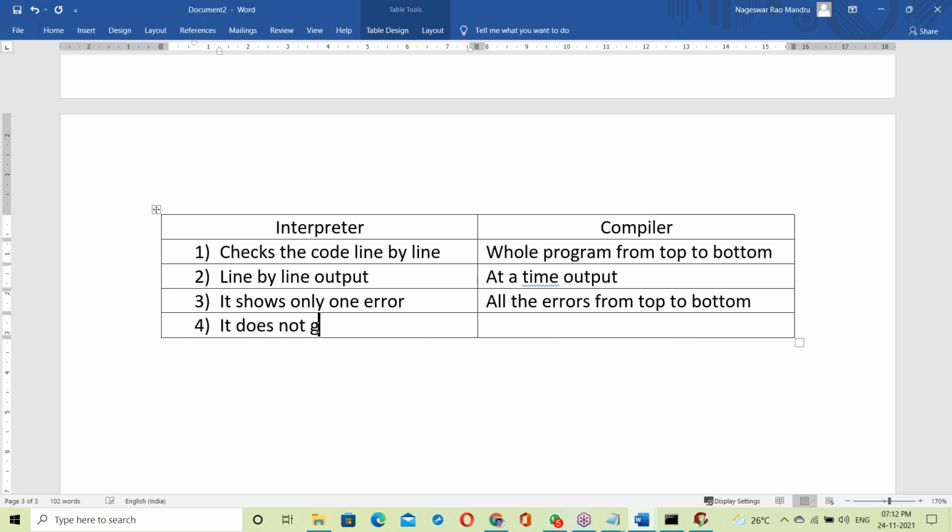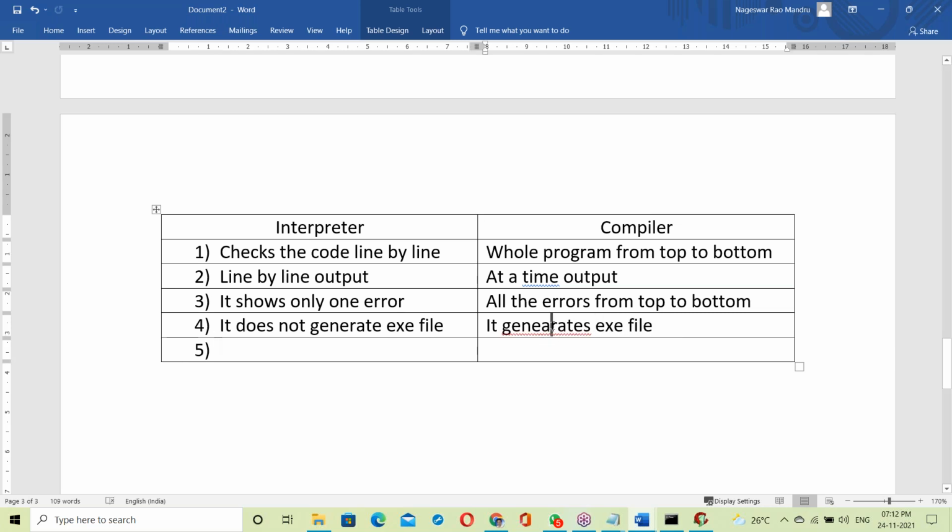Interpreter does not generate an exe file. Compiler generates an exe file. Correct. Next, in the case of an interpreter, it does not generate an exe file.